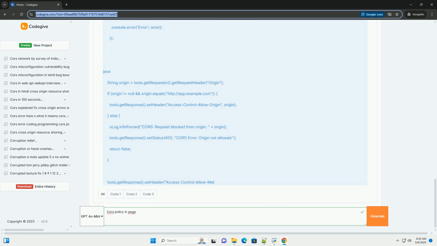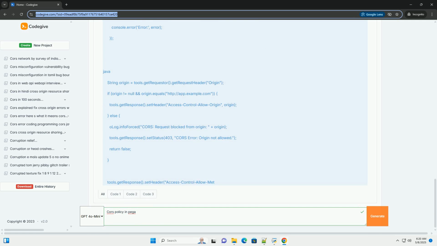Request header field X-Custom-Header is not allowed by Access-Control-Allow-Headers in preflight response. This error means that you are sending a custom header, for example X-Custom-Header, that is not allowed by the server in the Access-Control-Allow-Headers header.